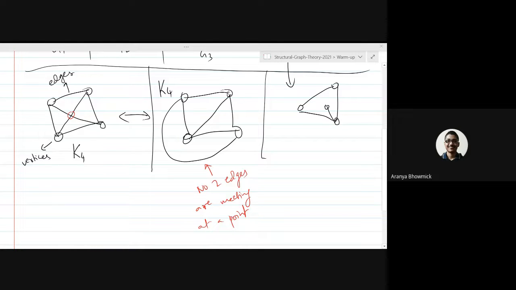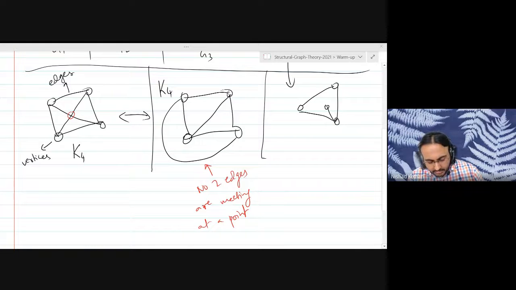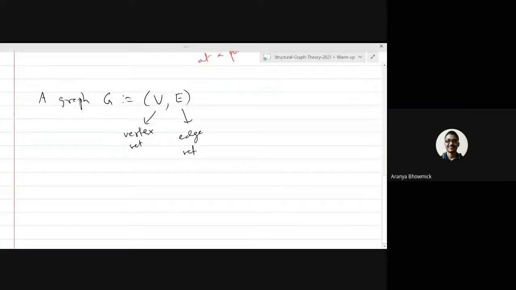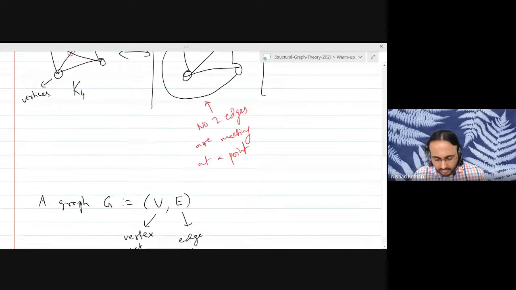Sir, I cannot see your writing. Oh, you are not able to see my writing? Up to this point I have seen, but the last line which you have written, I am not able to see. Oh, I think the sharing stopped for some reason. Sorry, I'm just going to start the OneNote again. Thanks for letting me know. Basically, I can see your screen, but I can only see the first page, not the second one. Okay, now is it visible? Yes, now it's visible, sir. Okay, good.